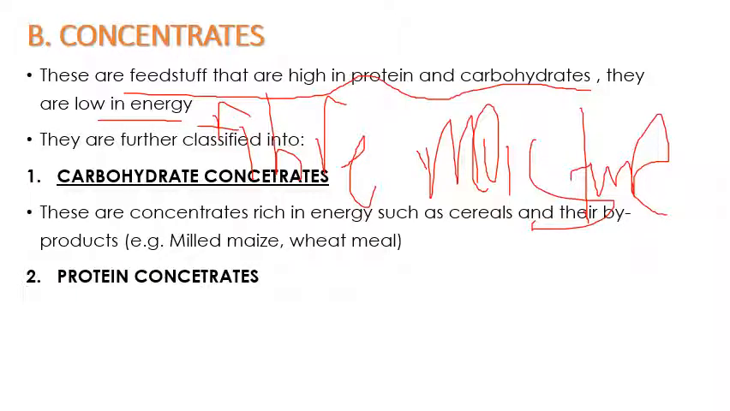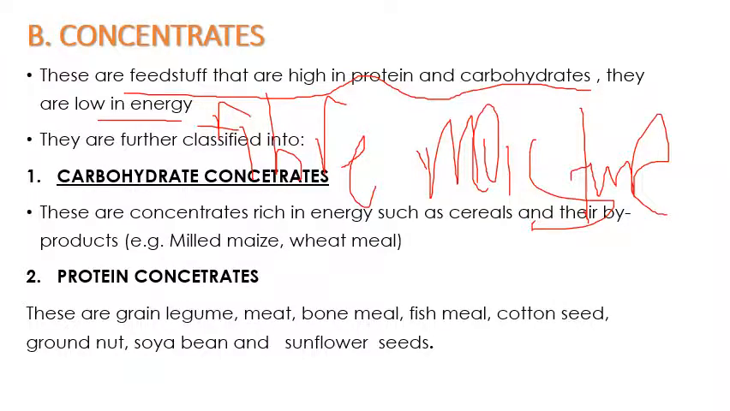The byproducts of cereals are under concentrates. They are rich in energy. We also have protein concentrates. Protein concentrates are concentrates which are high in protein content. They are much more high in protein content. For example, we have green legumes, meat, bone meal, fish meal, cotton seed, groundnut seeds, soya bean, sunflower seeds. They are all under protein concentrates. So these are good examples of protein concentrates.